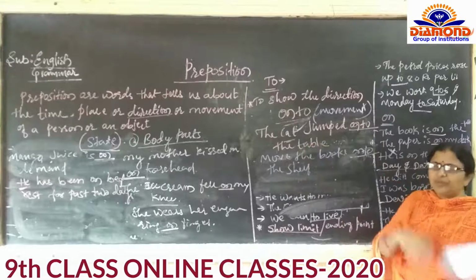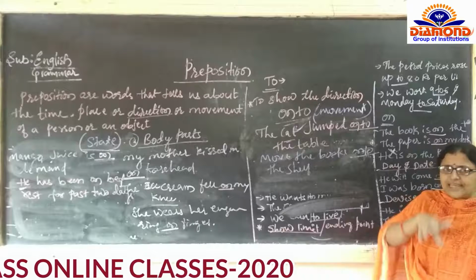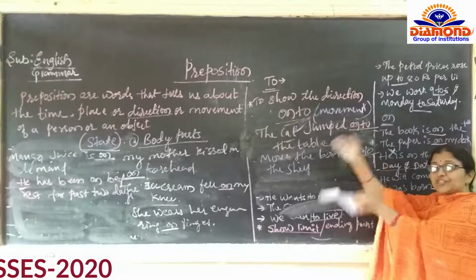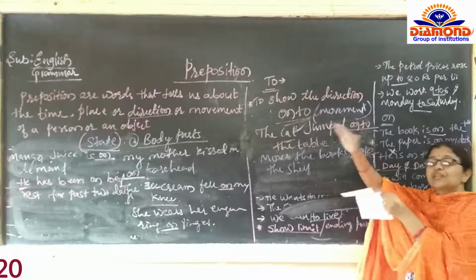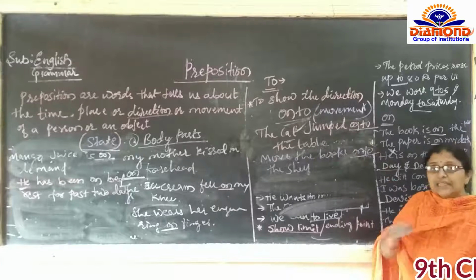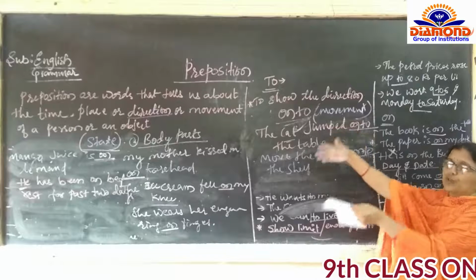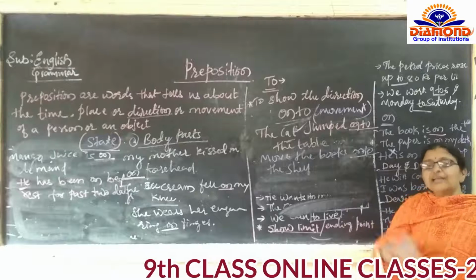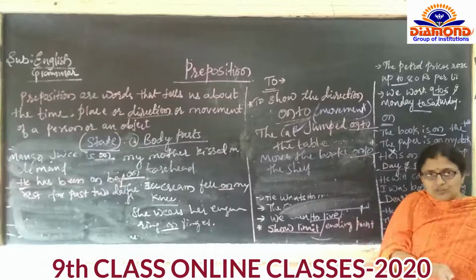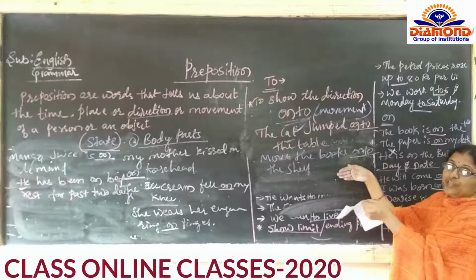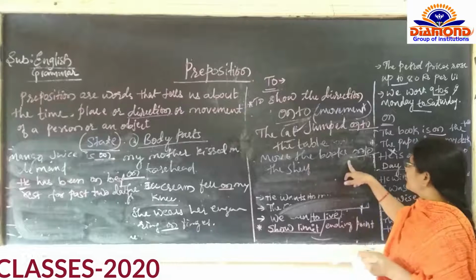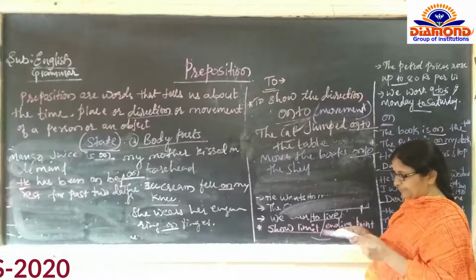It may be any place. We don't know the exact place of the books here. यहाँ पे दूसरे shelf में shift कर रहे हैं. Means there is a movement of the books towards the shelf. Books का movement कहाँ से कहाँ हो रहा? Initial position से shelf में books का position हो रहा. So that is onto.